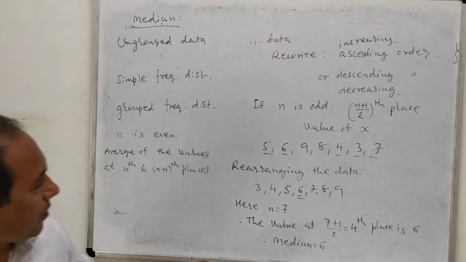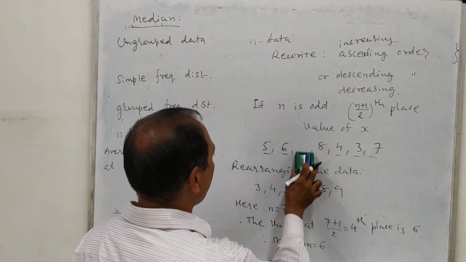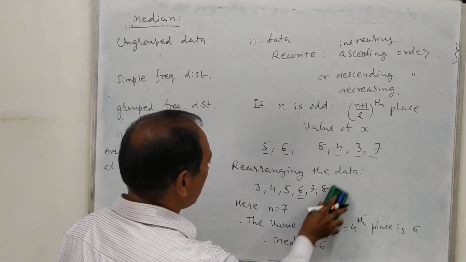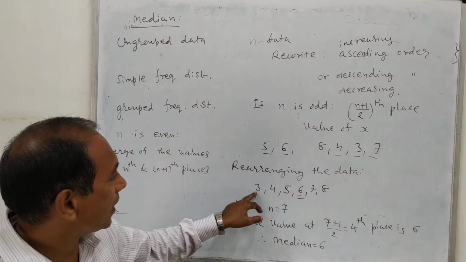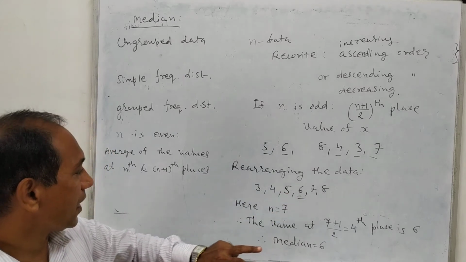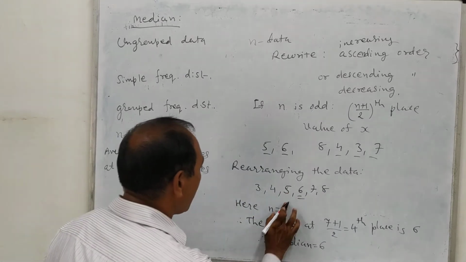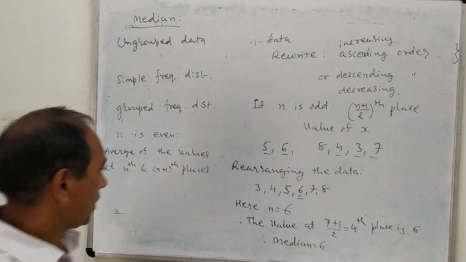Suppose we consider the same example. Suppose here I will remove 9. So first of all, the same procedure we require: rearranging the data. We get this data after rearrangement. So here we have n equal to 6, which is an even number.